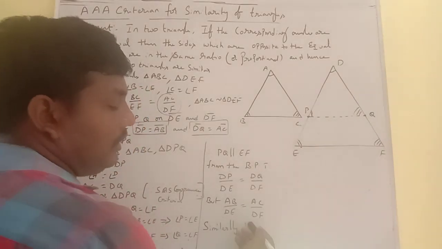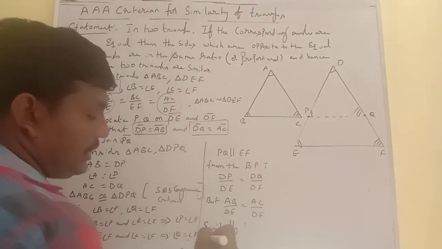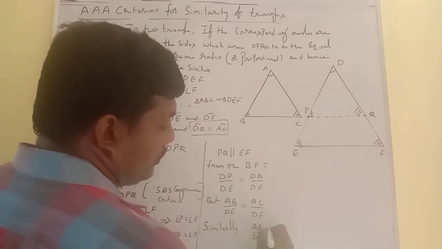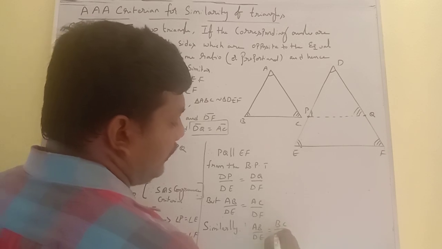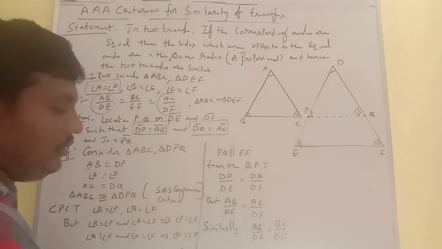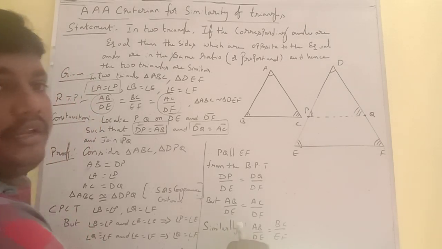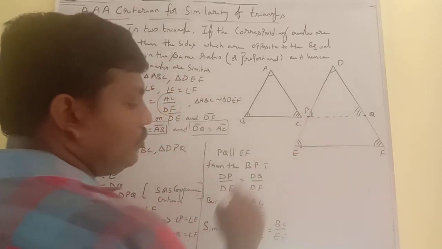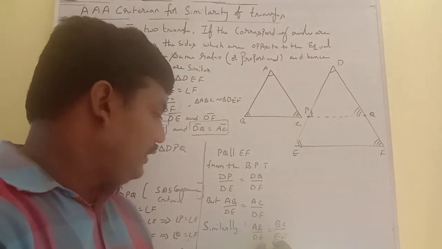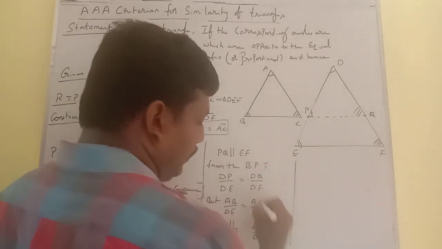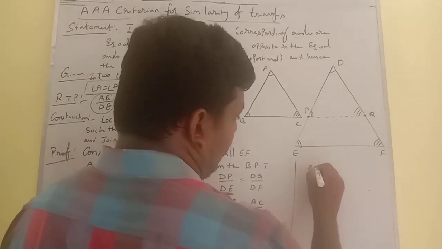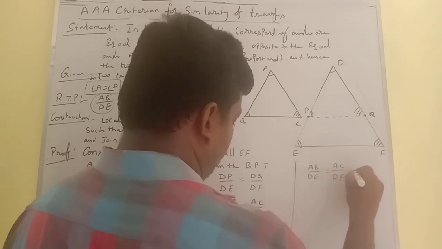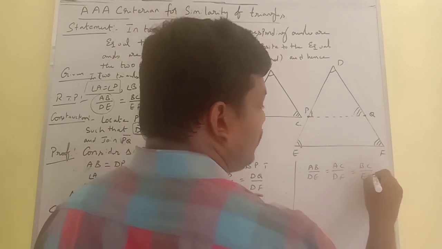Similarly we can write AB by DE is equal to BC by EF, if you consider P on DE and Q on EF. So from the above two conditions, AB by DE is equal to AC by DF is equal to BC by EF.